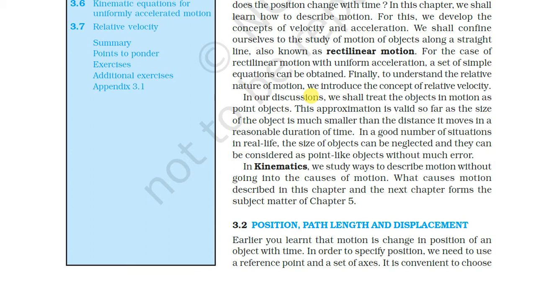Kine means motion. Kinematics is a combination of two words. Kine means motion, and matics is from mathematics. In this chapter we will see the mathematics.